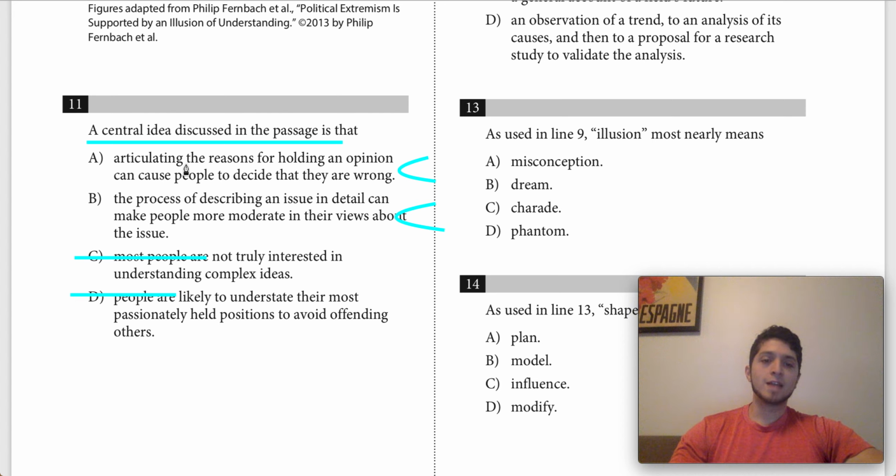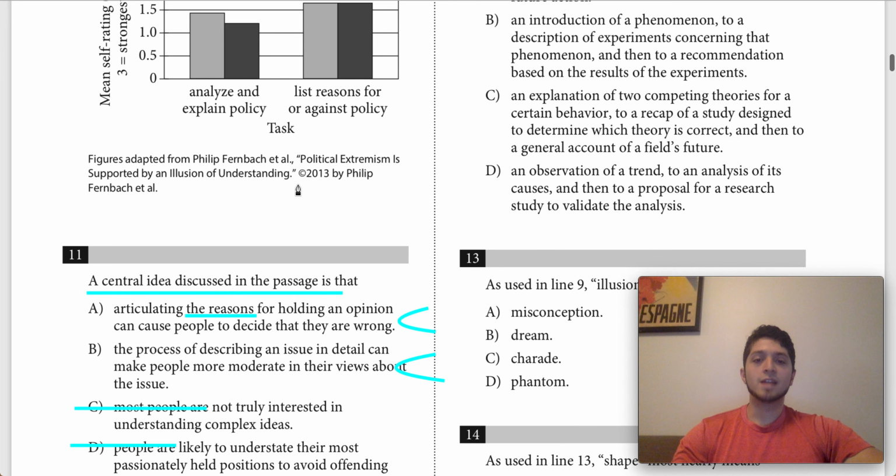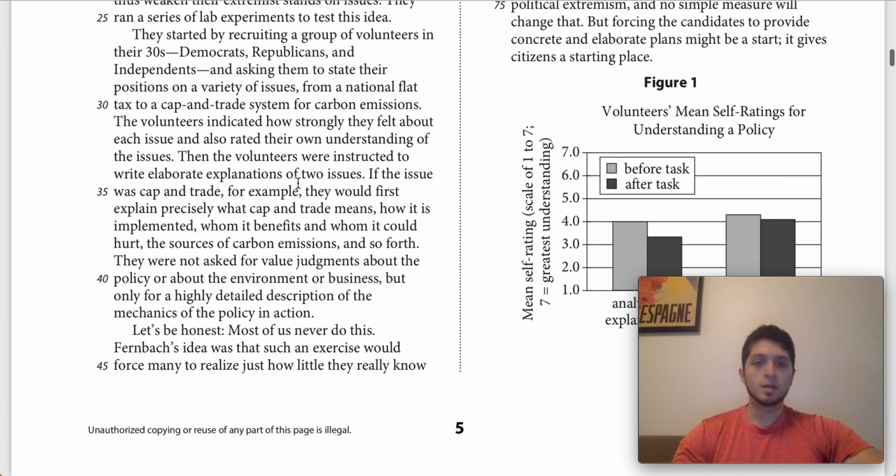So the first thing is that the first experiment that he does is he basically asks people to explain the policy in depth and not to justify it, right? Not to give their reasons for holding an opinion, but instead to just simply explain the policy. And that comes right here. They were not asked for value judgments about the policy or basically their opinions about it, but simply a highly detailed description of the mechanics of the policy in action, right?